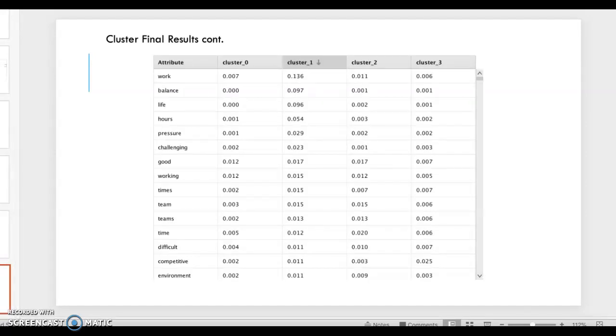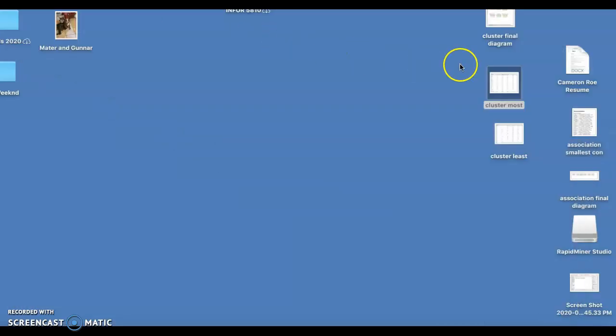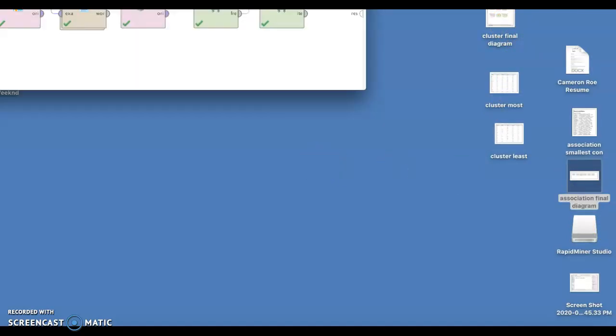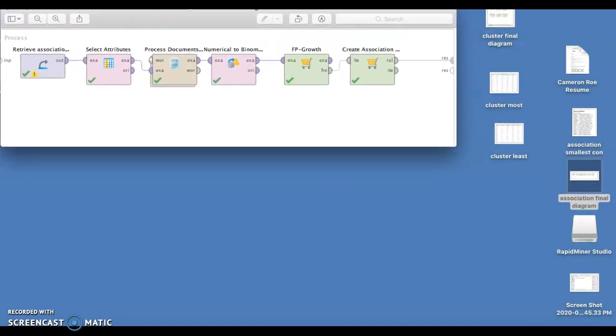And then the second clusters that I looked at. So let me bring in the association final diagram. I was really interested to see what 2 or 3 words were associated the most under the cons column.